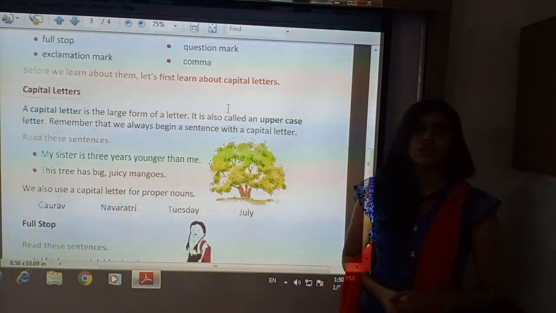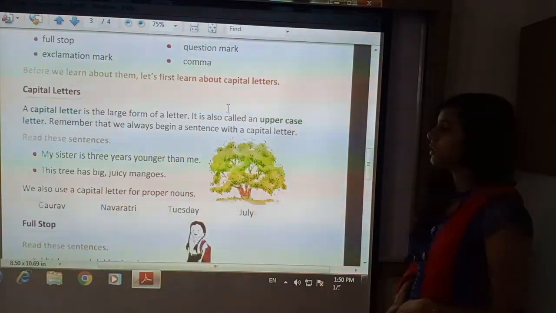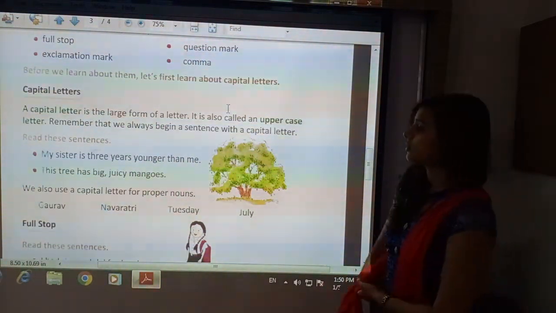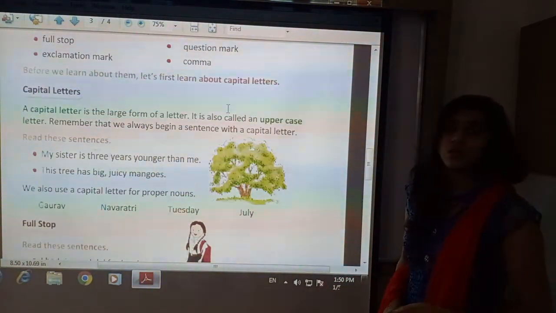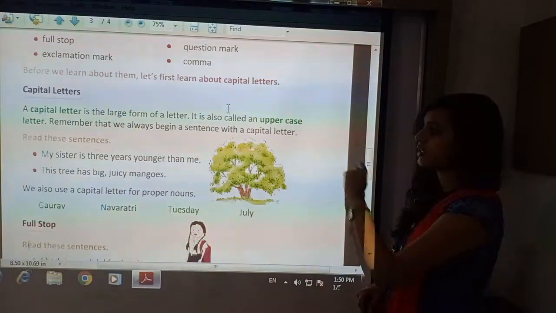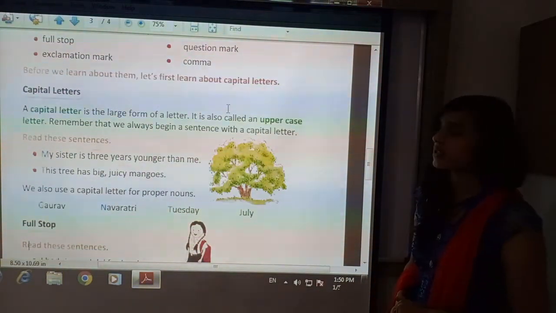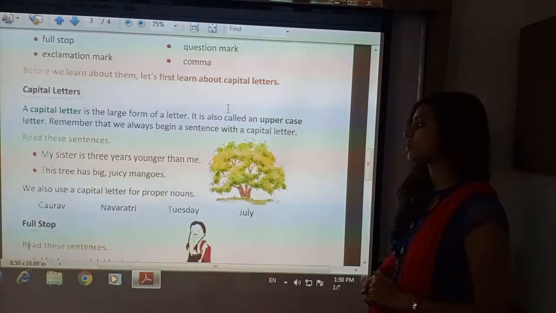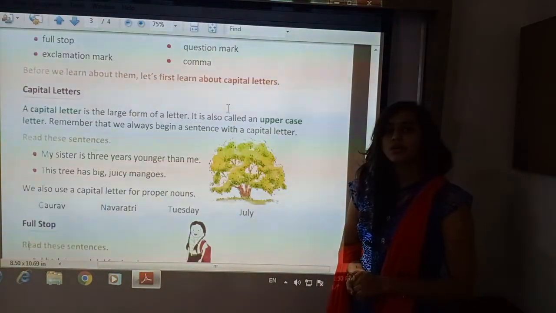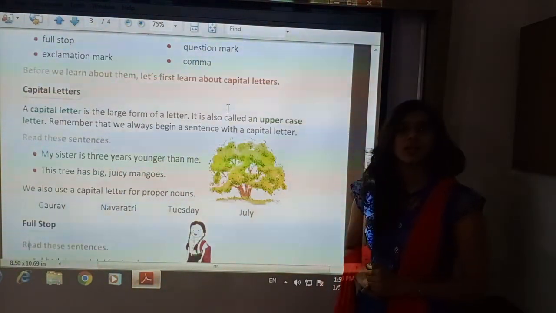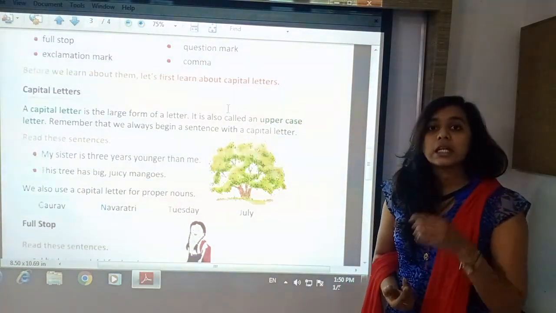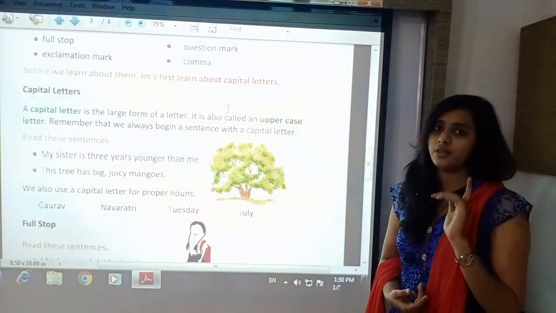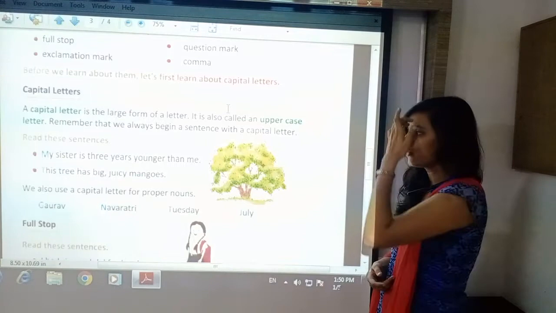That is what we saw in the previous video. Here you can see, "My sister is 3 years younger than me." So the first letter is capital in this sentence. Then, "This tree has big juicy mangoes." Here also you can see T is written in capital letter. So that is the initial letter of the sentence.